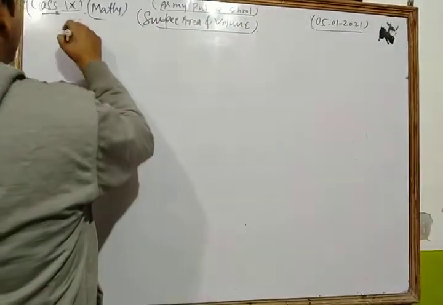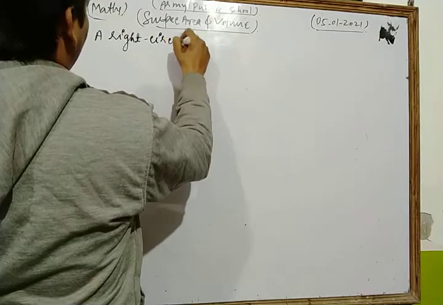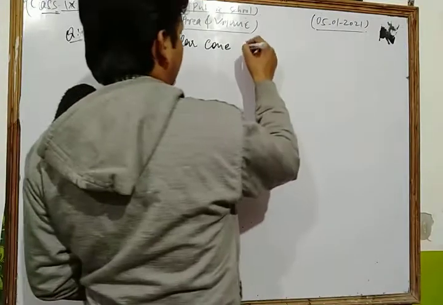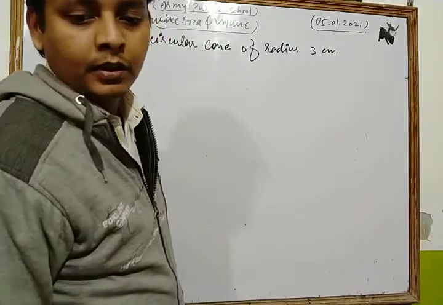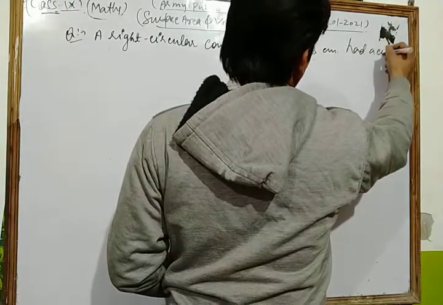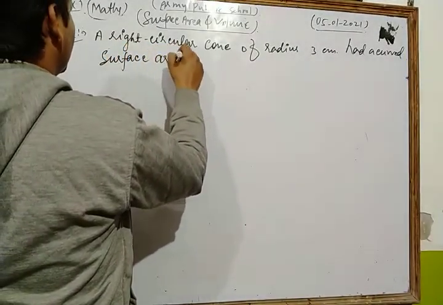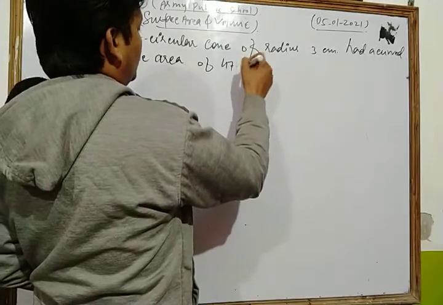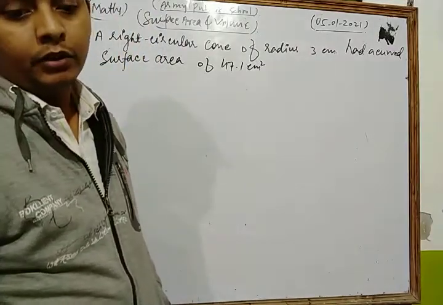A right circular cone of radius 3 centimeter has a curved surface area of 47.1 centimeter square. Find the volume of the cone.